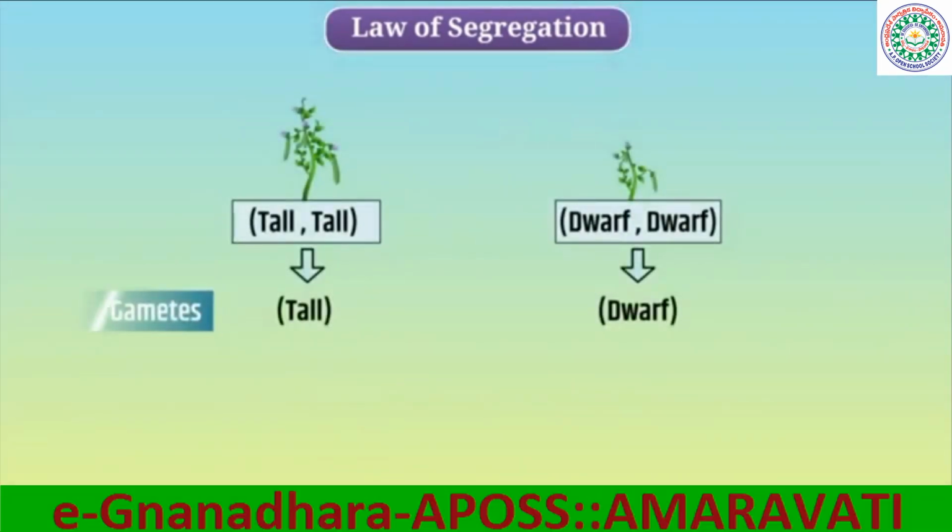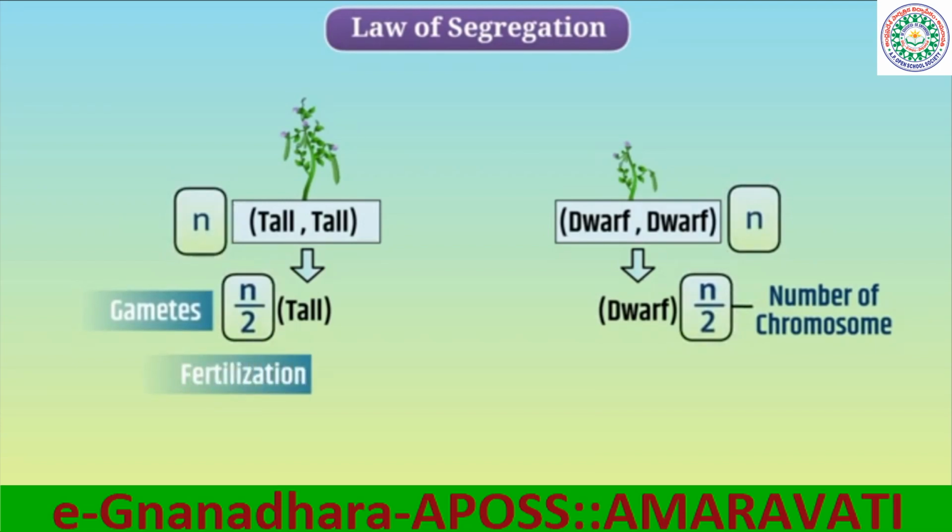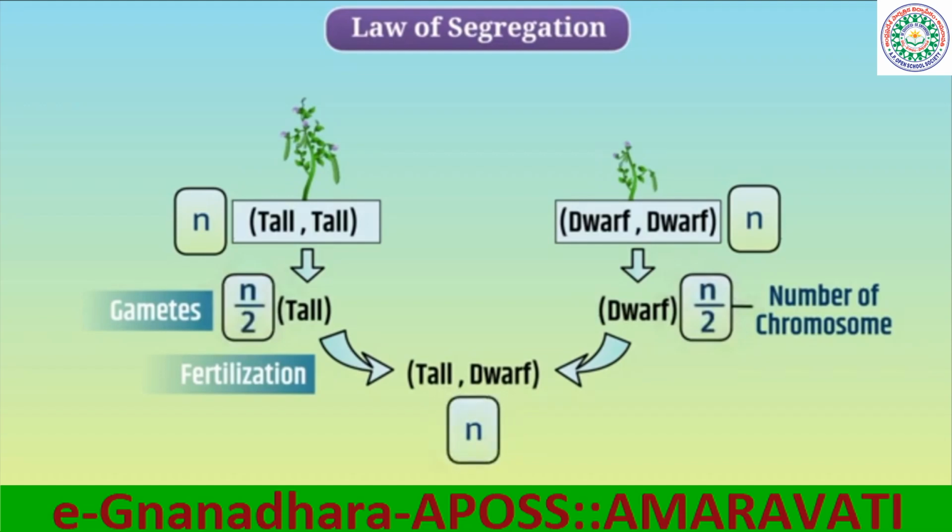During the formation of gametes, alleles get separated, that is, each gamete gets only one of the two alleles in pure form. In this way, the number of chromosomes in gametes is half that of the other cells. At fertilization, the alleles of the male gamete and the female gamete pair again, and thus the number of chromosomes becomes normal.